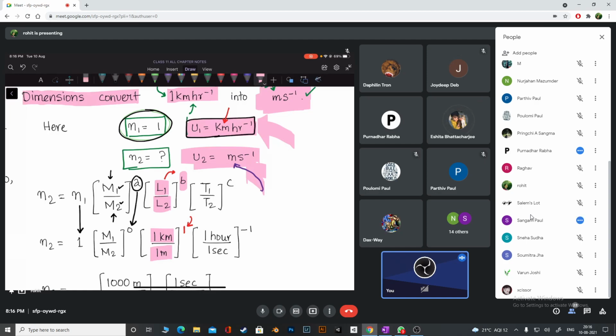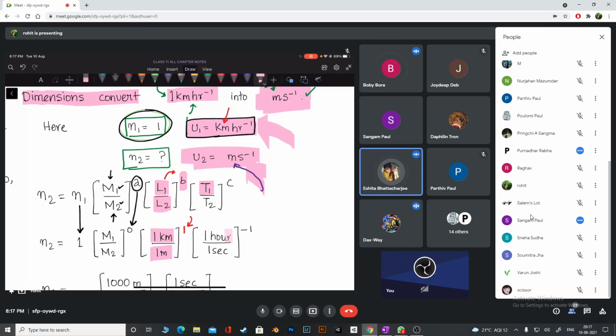So T1 is the unit of time; can it be hour inverse or just hours? Just hours. It is measured in hours, so I have hours written here. T1 is the unit of time in the first system. Okay.